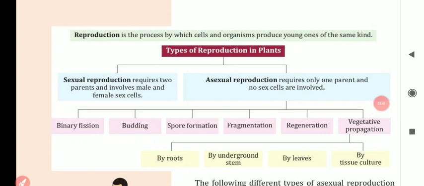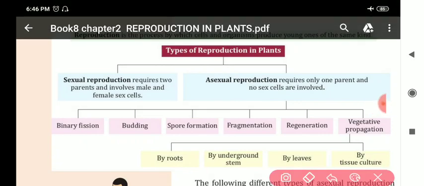First, my dear students, all of you just see this chart: types of reproduction in plants. There are two types of reproduction I have already explained: sexual reproduction and asexual reproduction. This asexual reproduction is of many types: binary fission, budding, spore formation, fragmentation, regeneration, and last is vegetative propagation. About all this we are going to study in this particular chapter.